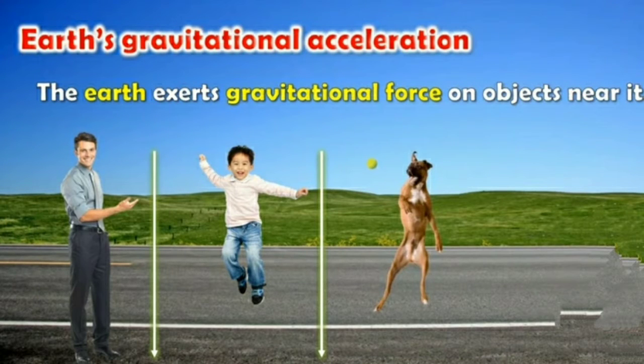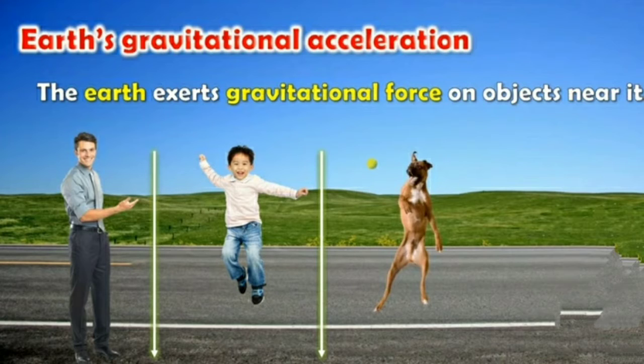Now as you can see on your screen, children, there is a boy, a man and a dog. When the boy jumps, the gravitational force will attract that boy and pull him down, and the boy will come back on the earth after jumping, right?